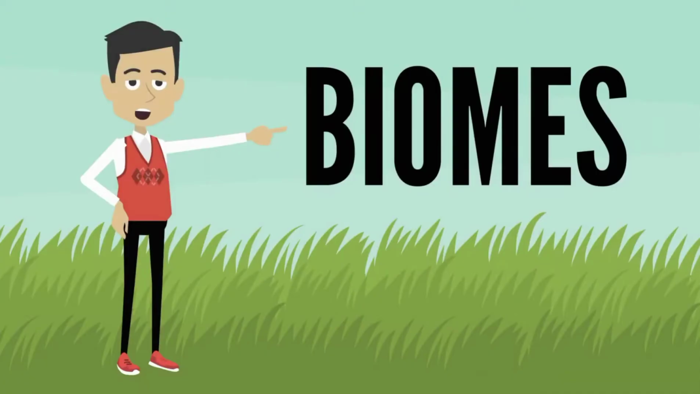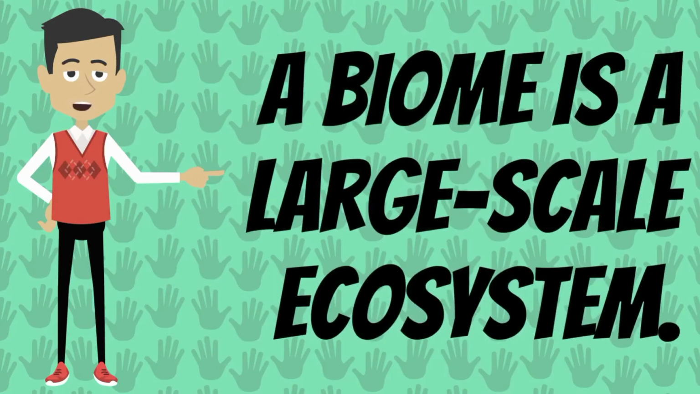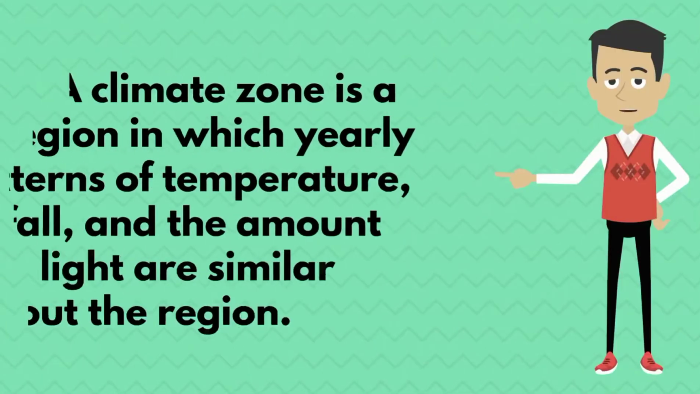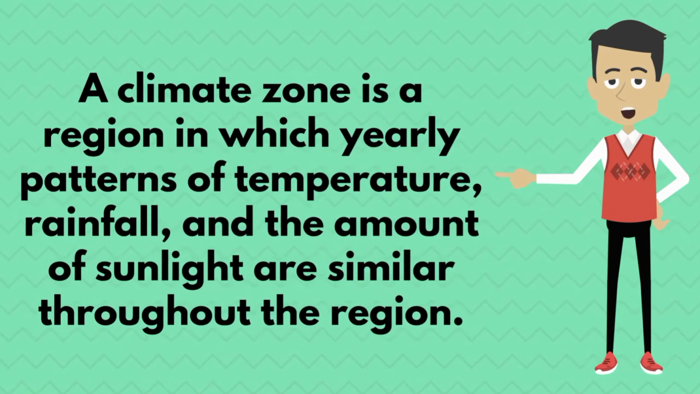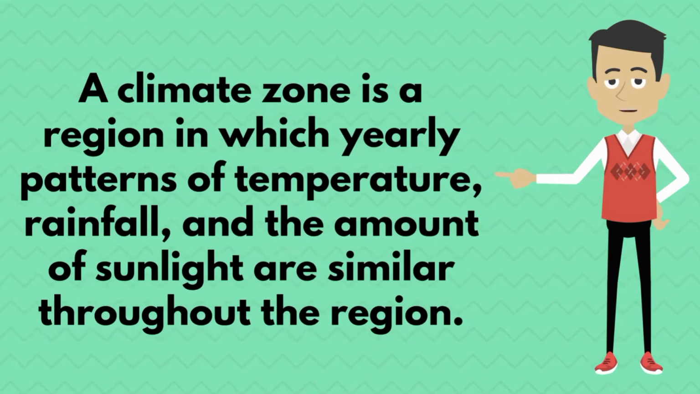So first, let's talk about what biomes are. A biome is a large-scale ecosystem. Its climate and the plants and animals adapted to living in the climate are what make it different from other biomes. A climate zone is a region in which yearly patterns of temperature, rainfall, and the amount of sunlight are similar throughout the region.